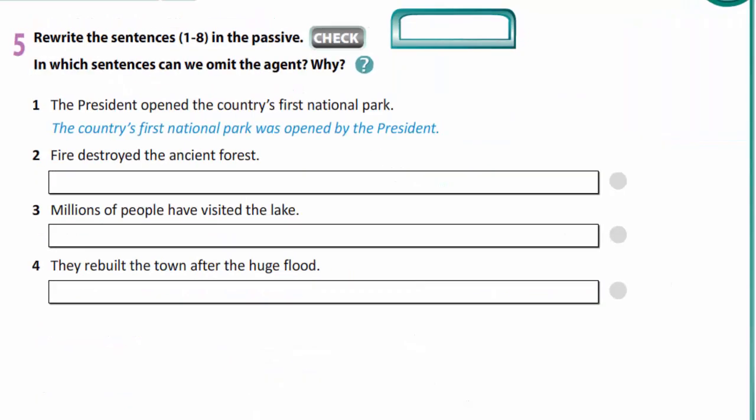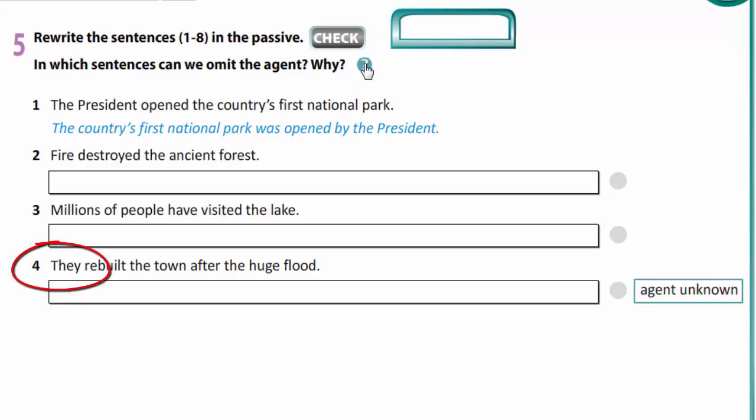And your task is exercise 5. You are to rewrite the sentences in the passive. In which sentences can we omit the agent and why? Let's look. For example, the president opened the country's first national park. The country's first national park was opened by the president. In sentence 4, the subject is they.